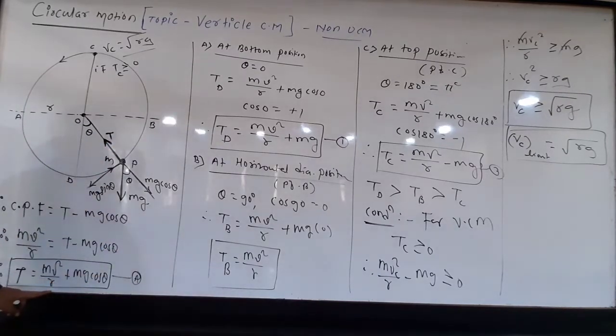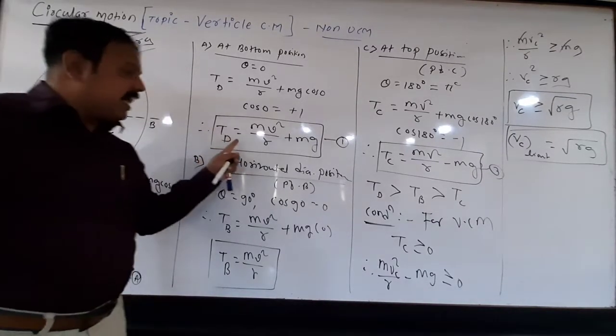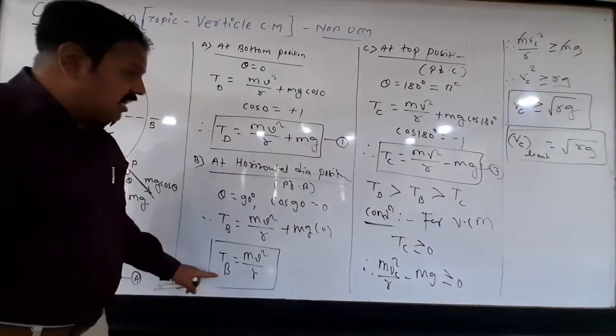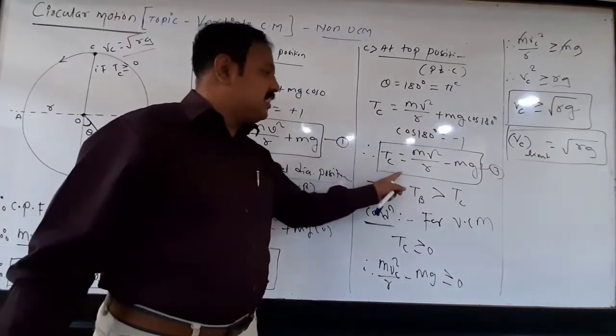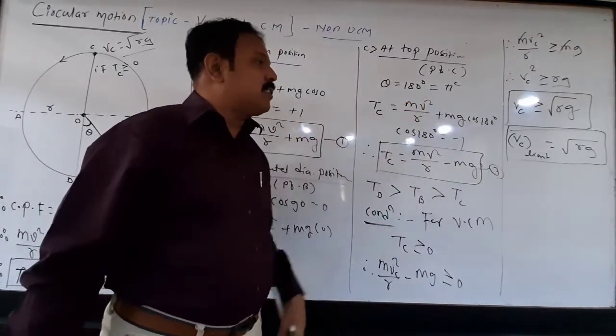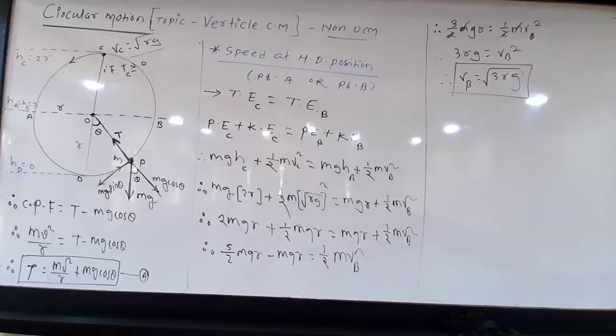This is the general formula for tension. Remember, to solve the problem, you can find the tension in the string at any position if you know theta. This is the tension particularly at the bottom. This is the tension at the horizontal. And this is the tension at the top. And what is the limiting speed at the top? We got the first formula, under root Rg.